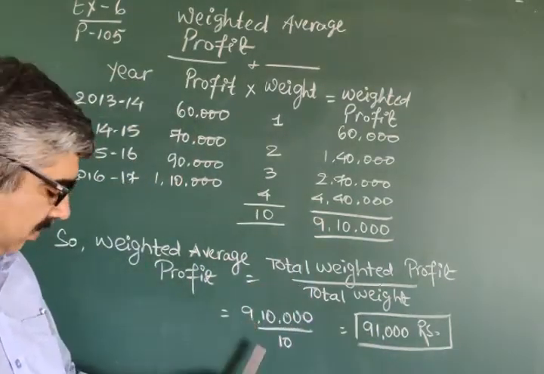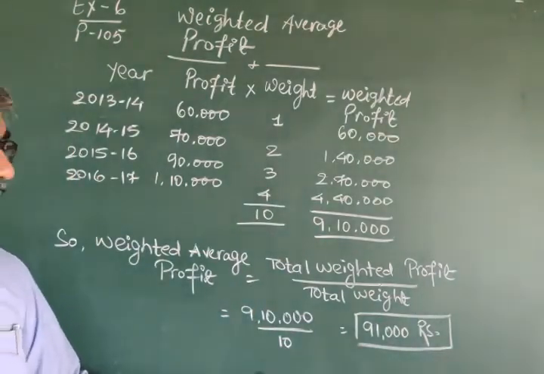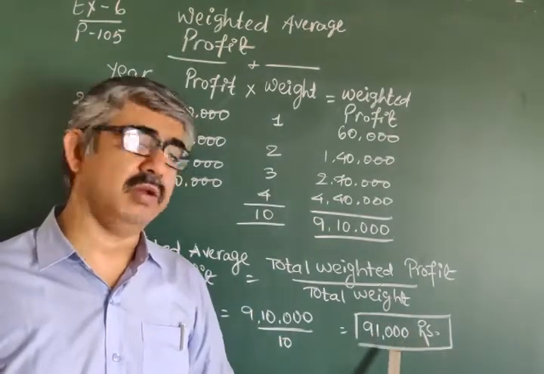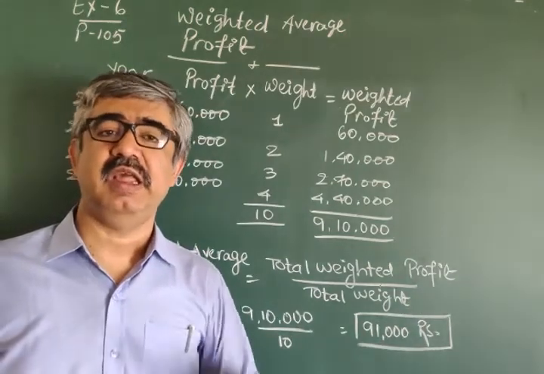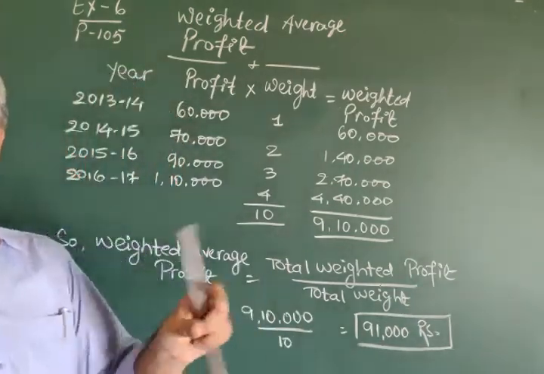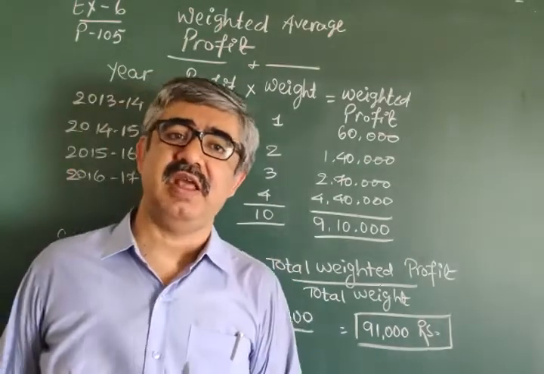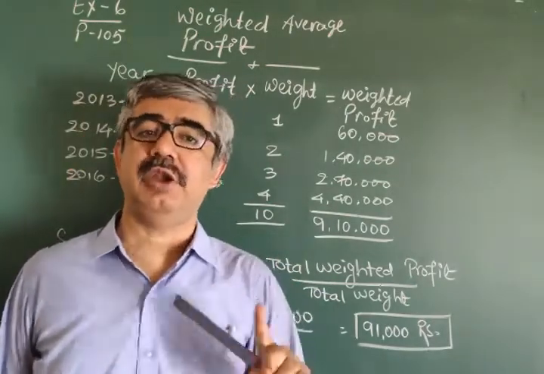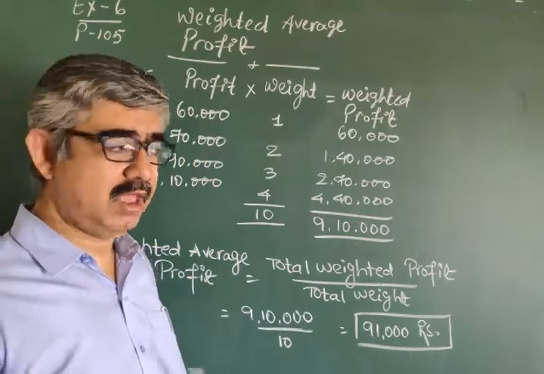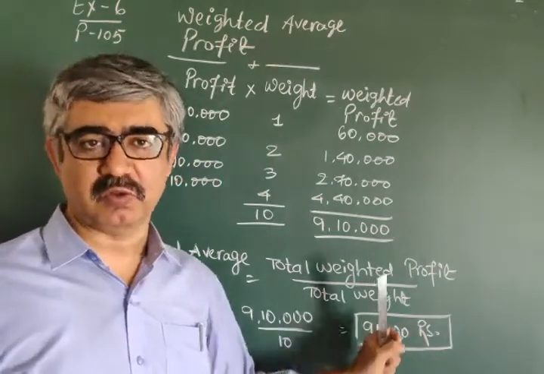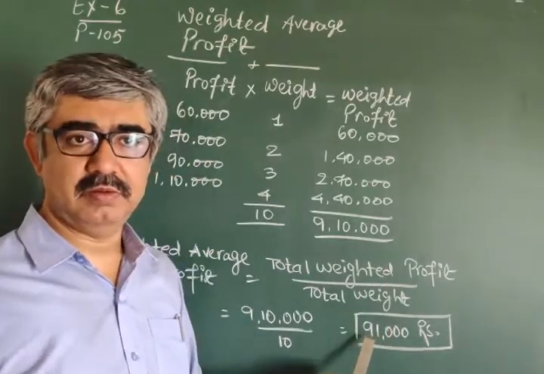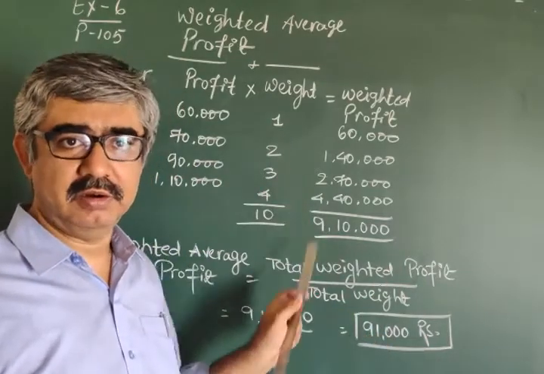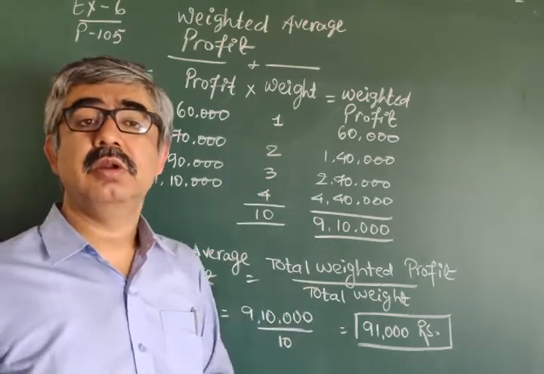9,10,000 divided by 10 comes to 91,000 rupees. Without weight, percentage, rupees, whatsoever the measurement criteria is, do write it properly. Okay? And make a proper box or whatsoever, so we can get your answer easily. Is it clear? Sure? Do take care.